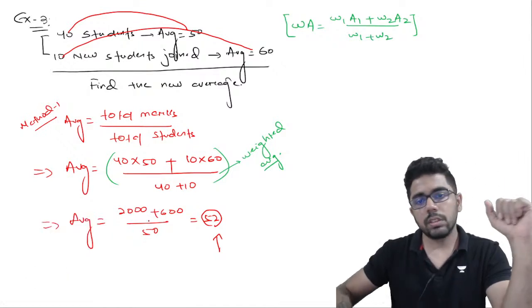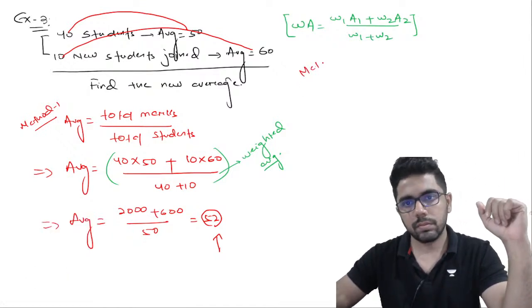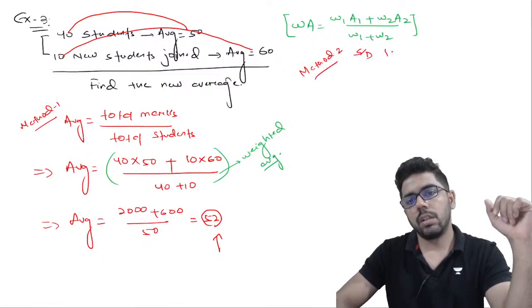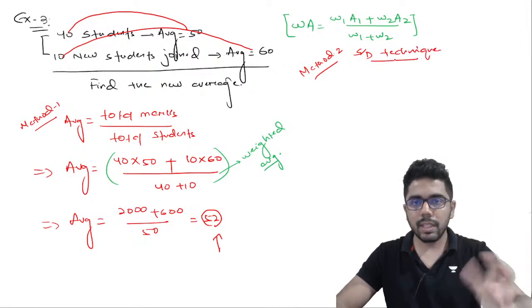I can solve this by yet another method, surplus deficit technique. Now you will see how useful this method is, because how you visualize average, that matters.